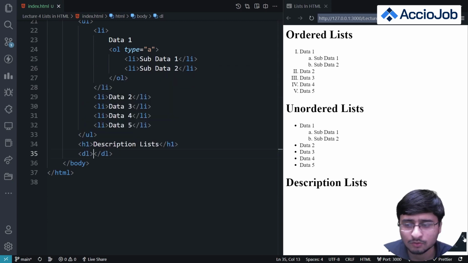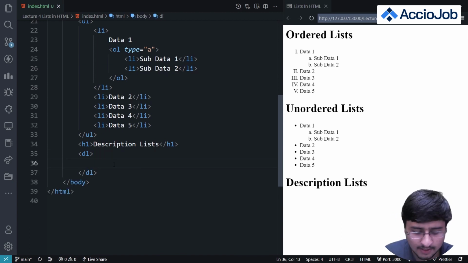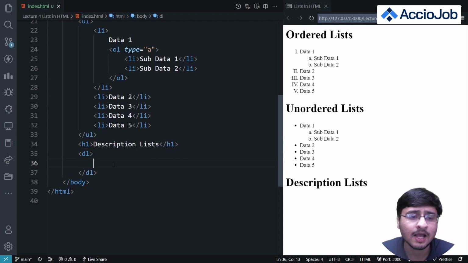Okay, so what I'll do is add items. In ordered and unordered lists we had only li, but in description lists we have dt and dd. dt is basically the description term and dd is the description data, or you can say definition data. For example, if you want to define some definitions, this is where this list shines.